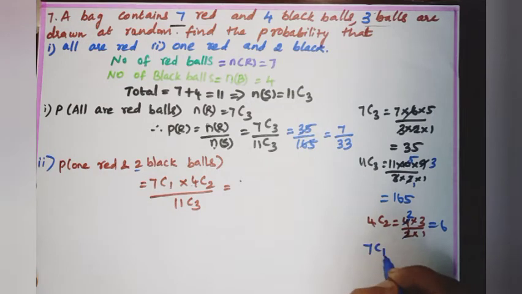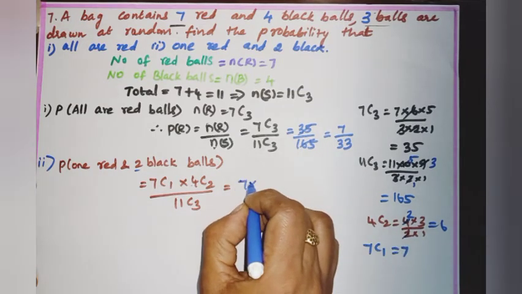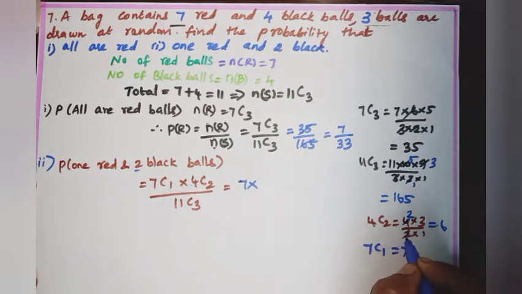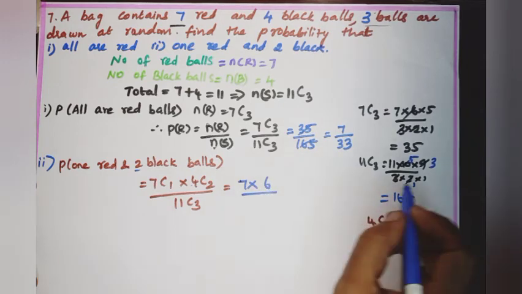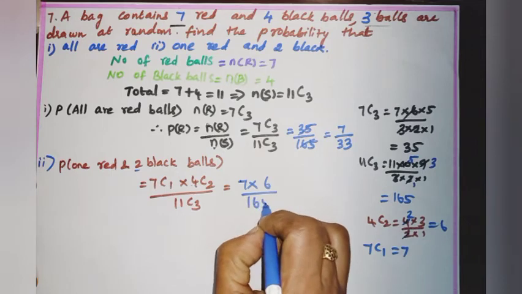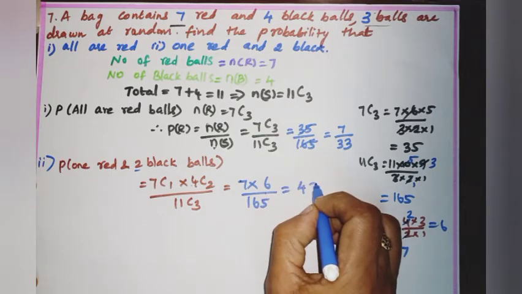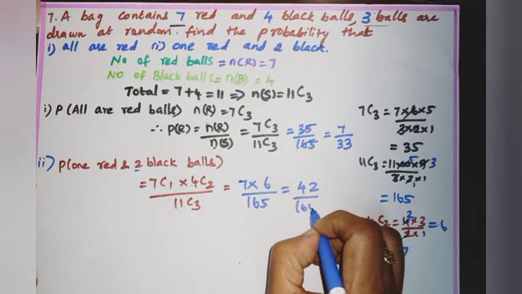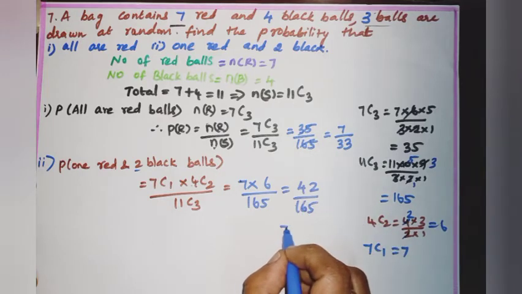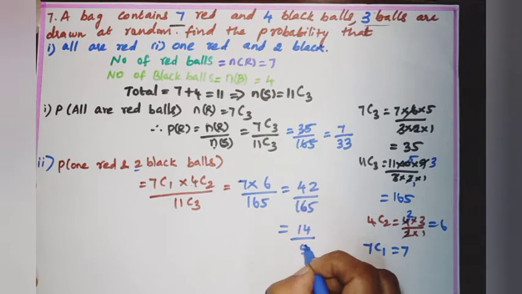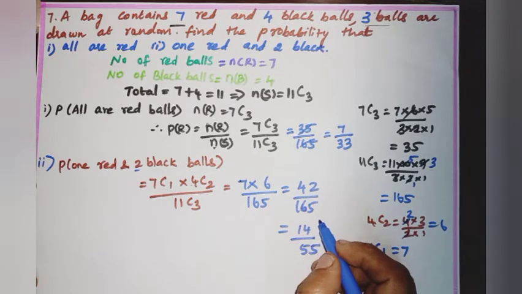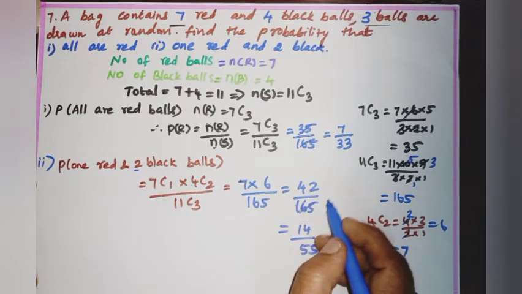7C1. The value of 7C1 is nothing but 7. 4C2 is 4 into 3 by 2 into 1. So we are getting the 4C2 value as 6, by 11C3, which is 165. So 7 into 6 is 42 by 165. So we are cancelling. After that we are getting 14 by 55. Just we are cancelling by 3.